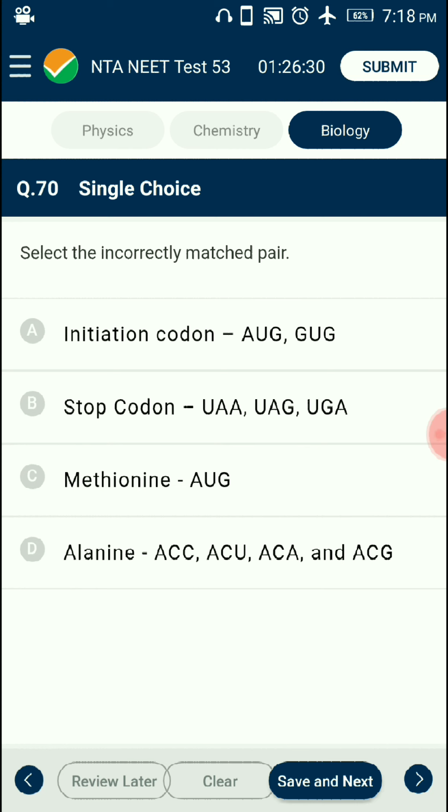Alanine is coded by GCC, GCU, GCA, and GCG. So the answer is option D, alanine, ACC, ACU, ACA, and ACG. That is the incorrectly matched pair.